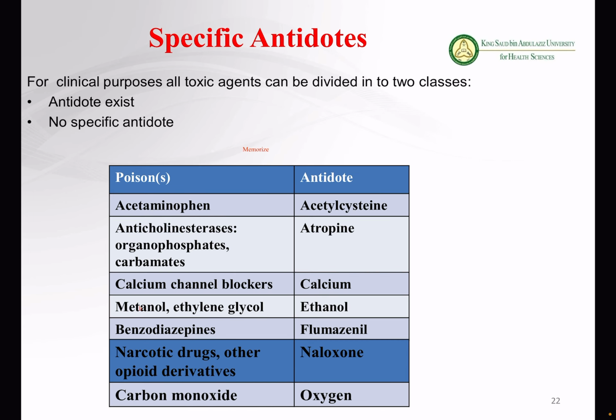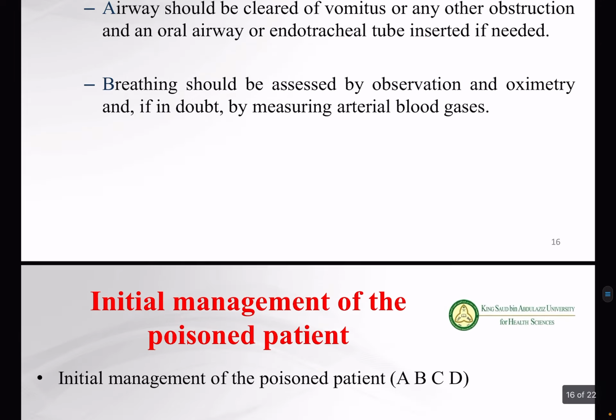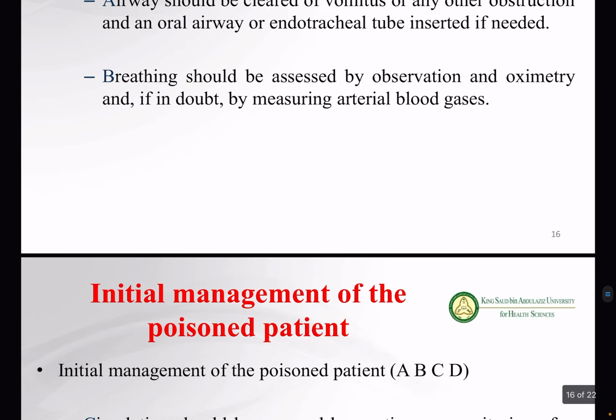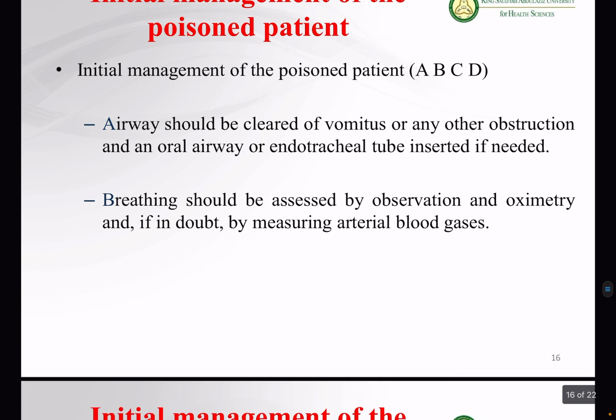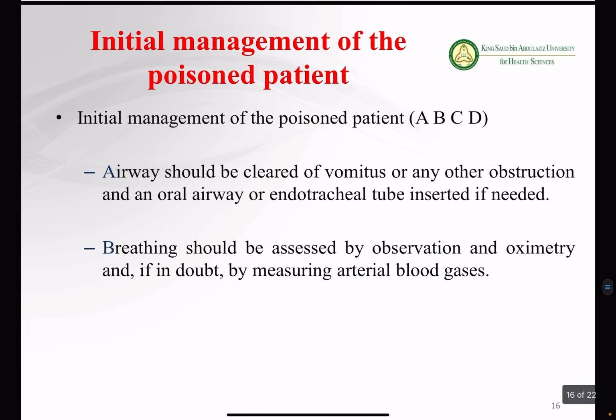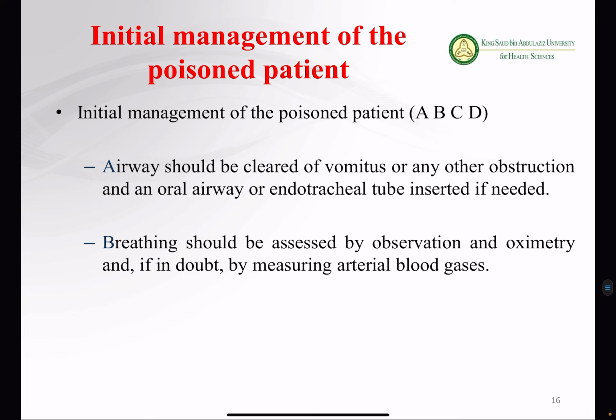If the patient is not stable, if you see that the patient is not in a proper mental state, there is a risk that the patient may go into a coma. So we have to give dextrose, which is D, sugar. You got the point? ABCD, basically we say that A means airways. So we should know whether the airways are clear and the patient is breathing properly. Then B is breathing. So we have to check the breathing. How can we check the breathing? By checking the oxygen saturation, and sometimes we have to measure the blood gases: how much oxygen or CO2 is present in the blood.